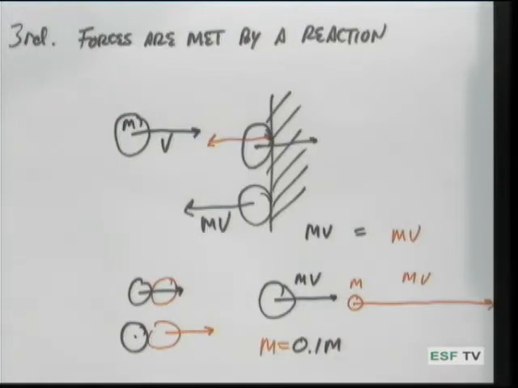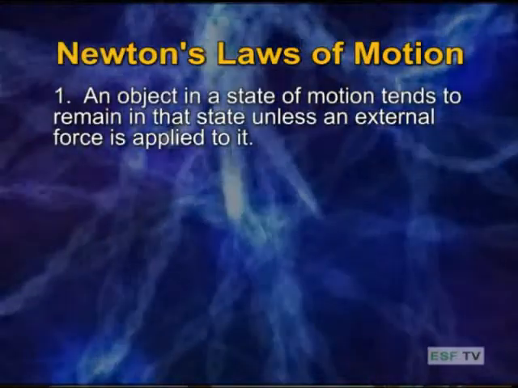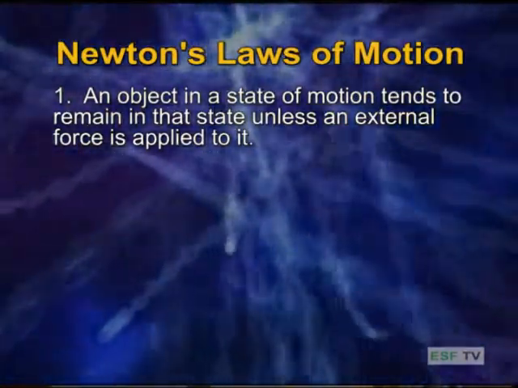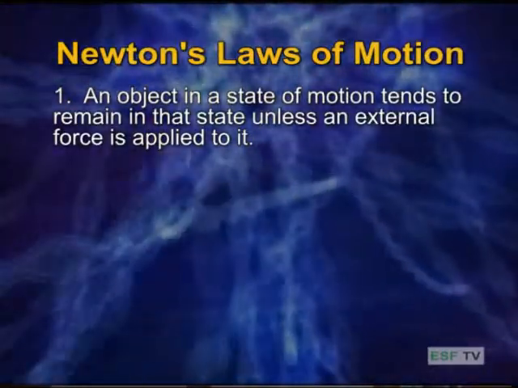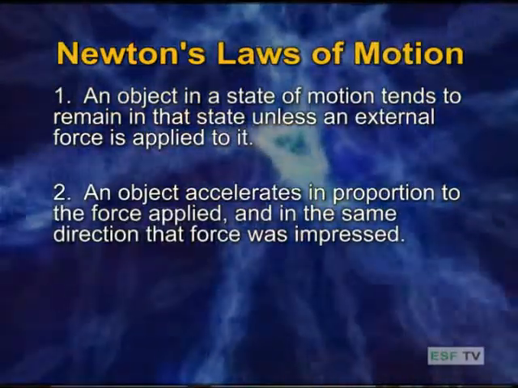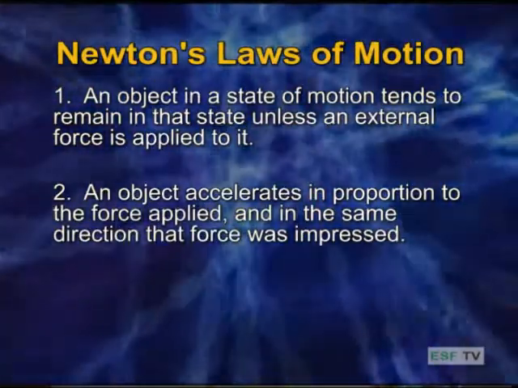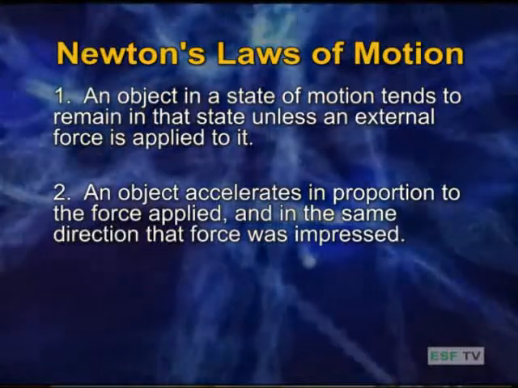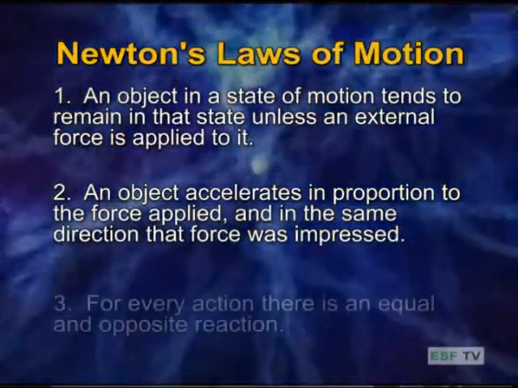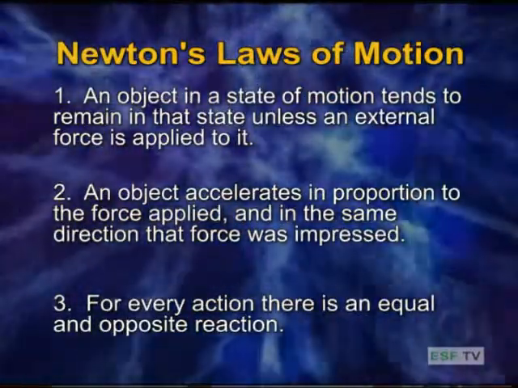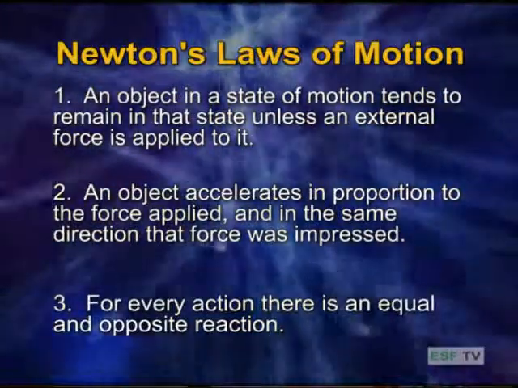Okay, so those are Newton's 3 laws of motion. Let's go over them again. The first is the law of inertia. That is, objects that are at rest or traveling at constant velocity will tend to continue to do so unless some kind of external force acts upon them. The second law of motion is essentially the definition of momentum. That is, if a force acts upon an object, it will change that object's momentum, and it will accelerate that object in the direction of the force. And then the third law is that a force acting on an object is always met by an equal and opposite reaction. And again, this is another statement of the law of conservation of momentum.